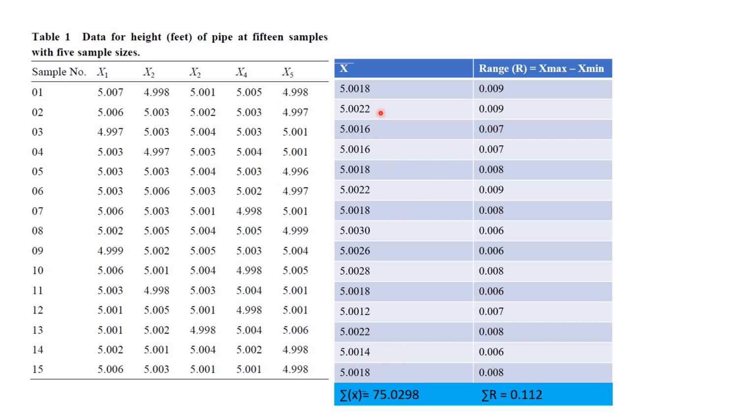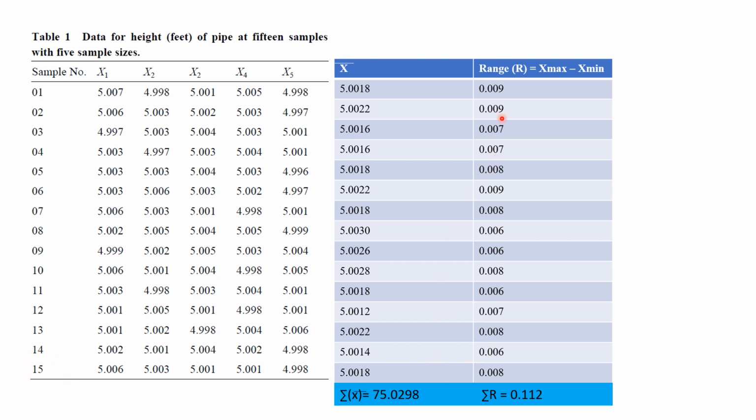The total of all these, that is the sigma x bar, comes out to be this. When you divide the sigma x bar by 15, the total number of samples, you will get the mean of means, that is x double bar. We'll see it in the next slide.